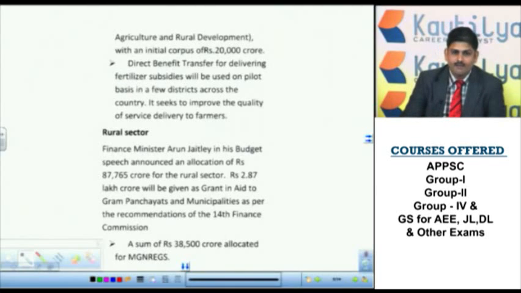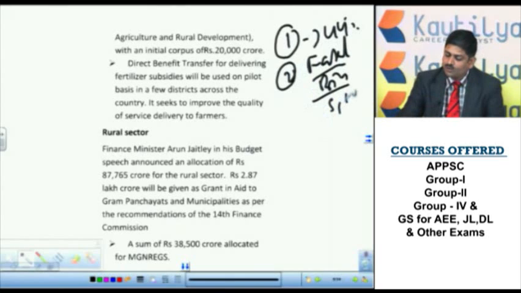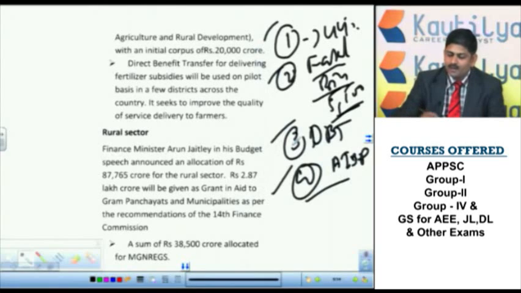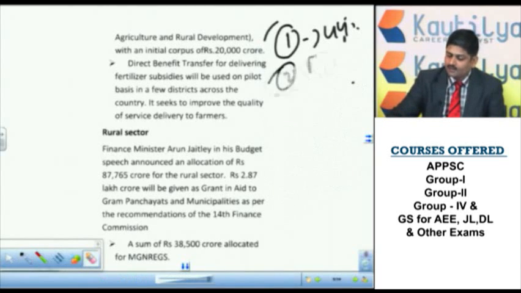So these are for the farmer community. What are the important ones? Increase of 44%. Next, Prime Minister Fasal Bima Yojana, just remember 5,500 crore only allocated out of 8,800 crore estimations, and direct benefit transfer. And what are the other points that we have seen? Special corpus fund, creation of a special corpus fund for irrigation, accelerated irrigation benefit program. All these are important for the farmer community. Now we will move to the next sector, that is the rural sector.